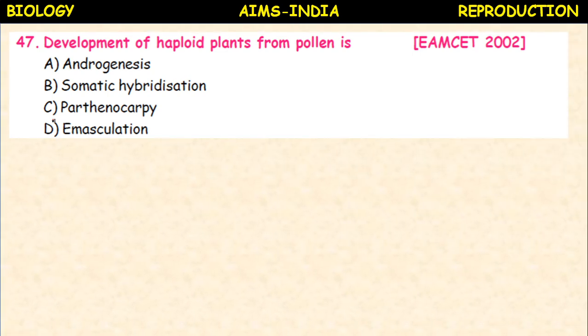Development of haploid plants from pollen, MCET 2002. Androgenesis, somatic hybridization, parthenocarpy, emasculation. Development of haploid plants from pollen. So it is called androgenesis. Androecium, pollen grains, androgenesis. Okay.